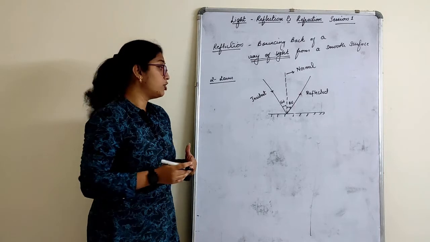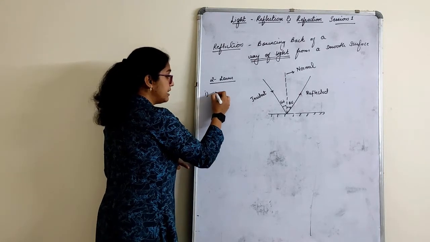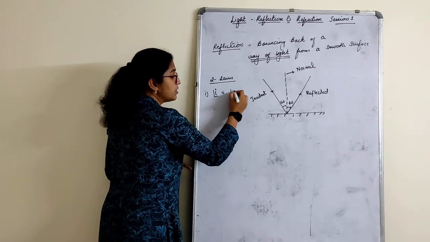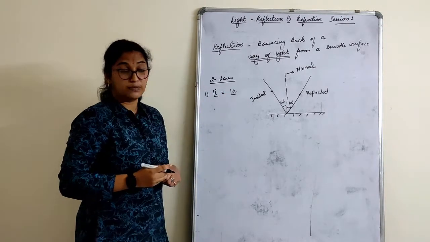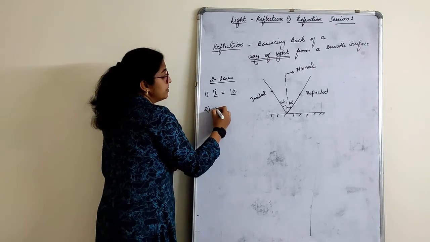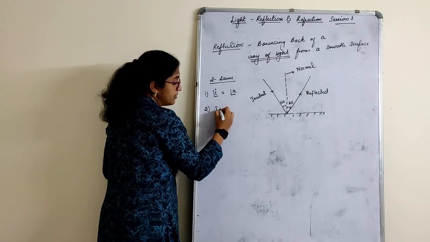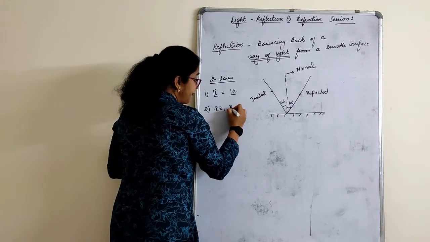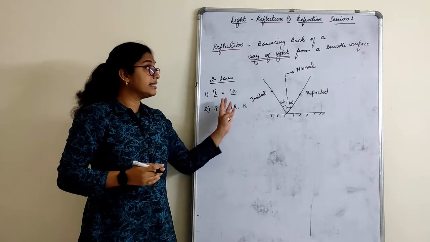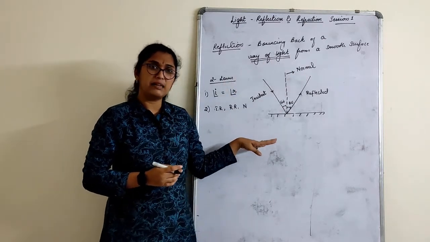So what will be the laws? The first law tells us that the angle of incidence is always equal to the angle of reflection. This is the first law of reflection. Second law: the incident ray, I'll just use the word IR, the reflected ray and the normal all lie in the same plane. They are in the same plane here.